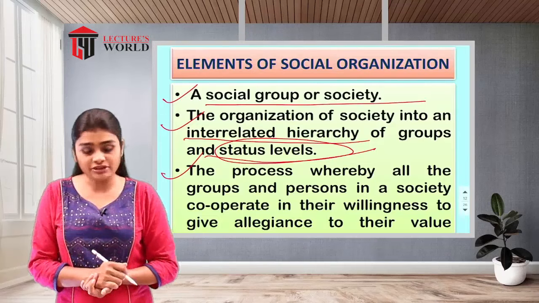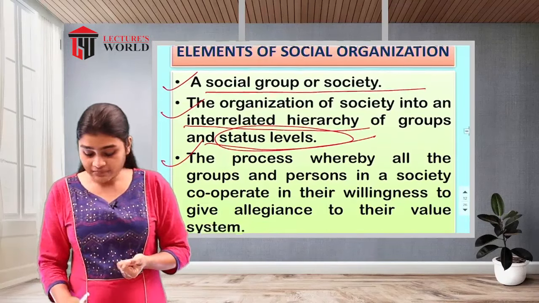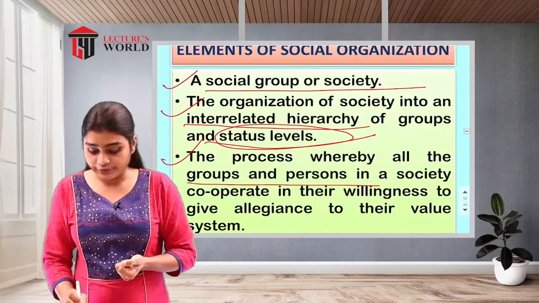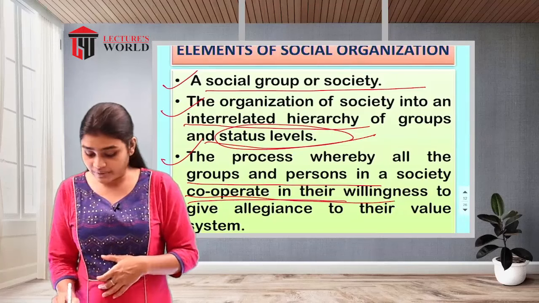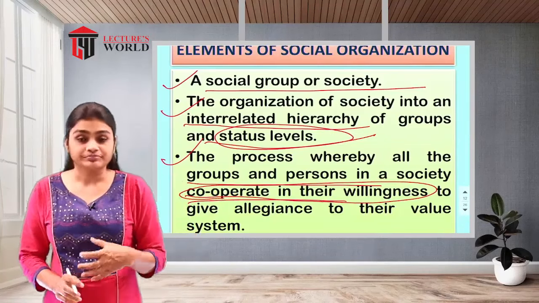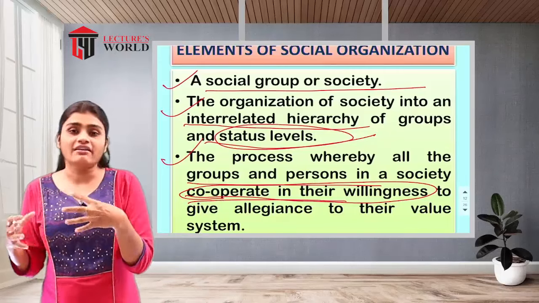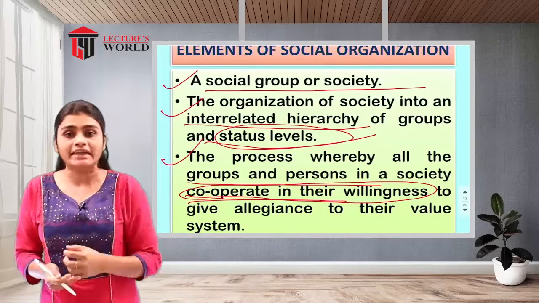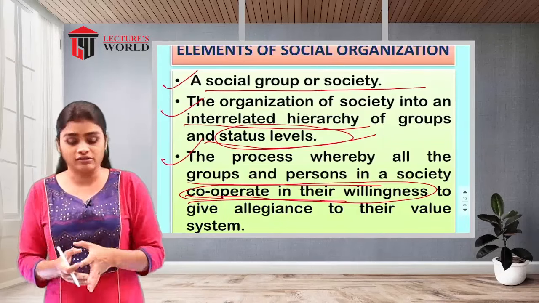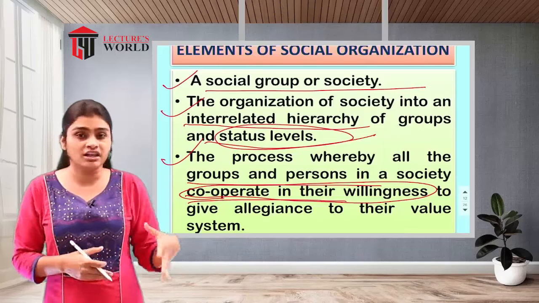Then the third element of social organization is the process whereby all the groups and persons in a society cooperate. That means each and every group member, in their interactions, is going to cooperate with each other. There won't be conflicts, but cooperation will be there. One individual will be helping another individual.